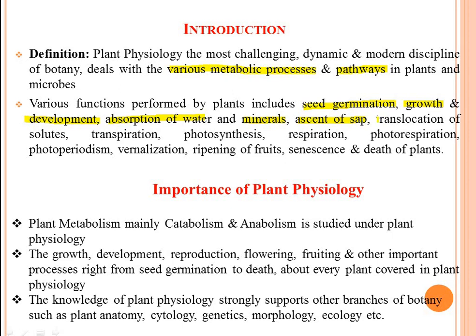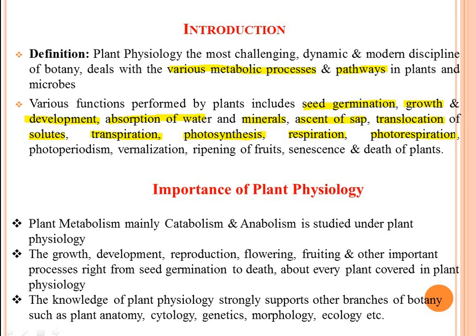Then translocation of organic solutes. Translocation means transfer of organic solutes from leaves to other parts of plants. Then transpiration means evaporation of water through stomata. Then photosynthesis, it is the most important metabolic process in which starch is synthesized. Then respiration, this is also an important metabolic process during which ATP is synthesized by using oxygen.